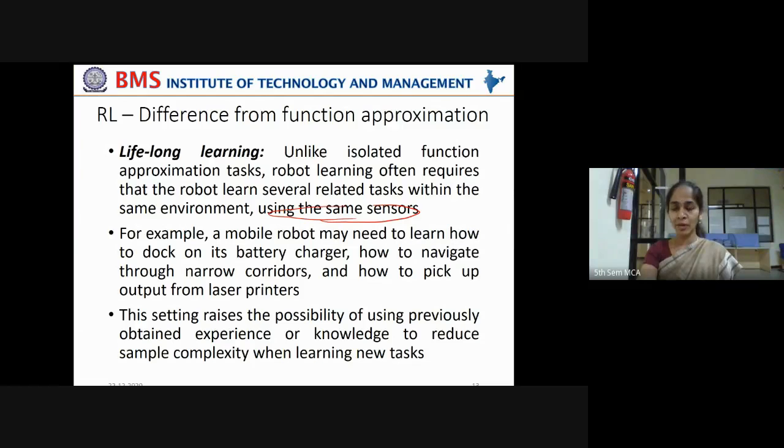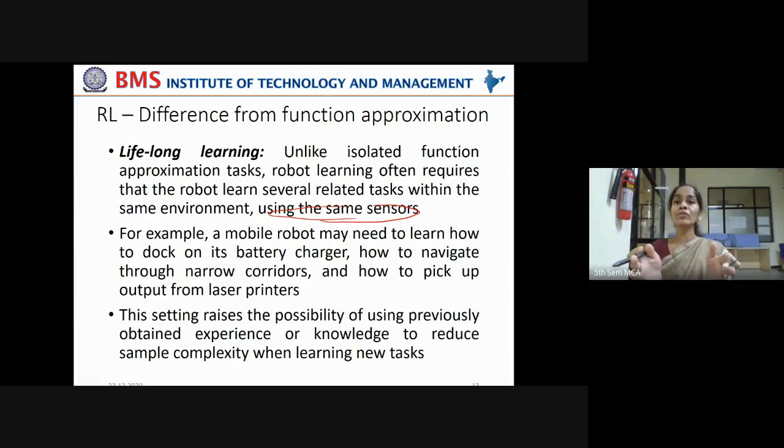For example, a mobile robot may need to learn how to dock on its battery charger, how to navigate through narrow corridors, and how to pick up output from laser printers. Lots of tasks it has to learn. It has to learn by itself, by learning how the environment responds to its actions. Now, this setting raises the possibility of using previously obtained experience or knowledge to reduce sample complexity when learning new tasks. So this kind of setting raises the chances of using previously obtained experience.